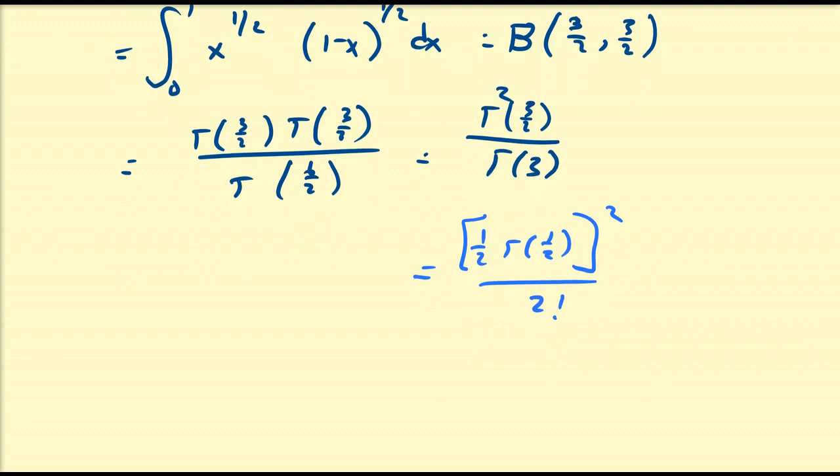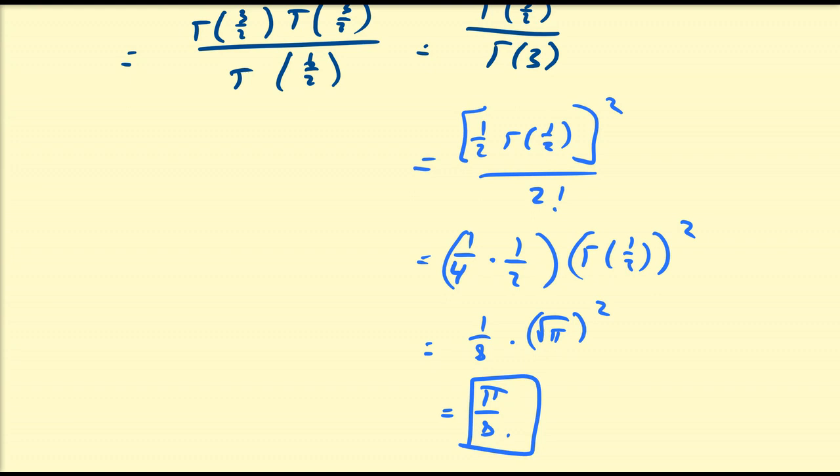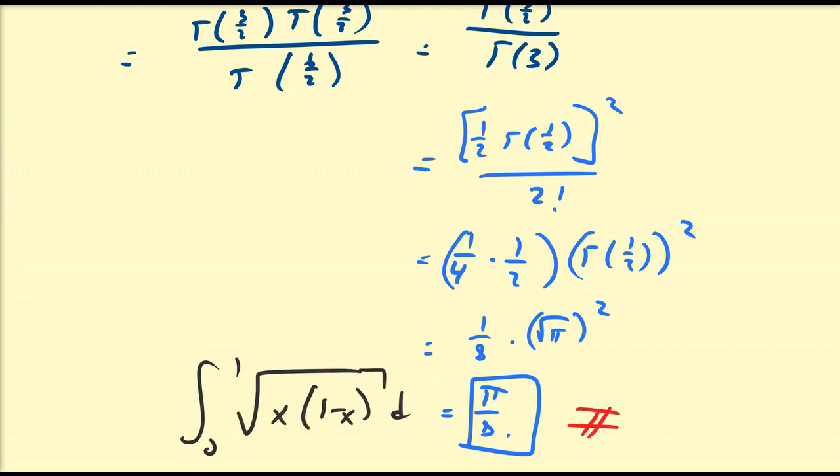So what is this? We have 1/2 squared, so that's going to be 1/4. We have this 1 over 2 hanging out, and we also have gamma of 1/2, the quantity squared. As we all know, 1/4 times 1/2 is going to be 1/8, and gamma of 1/2 is actually going to be the square root of pi. That comes from a Gaussian integral, so that's not a big deal. The square root of pi squared is just pi, so this is going to be equal to pi over 8. A very beautiful, simple value. So that's the integral from 0 to 1 of the square root of x times 1 minus x dx.